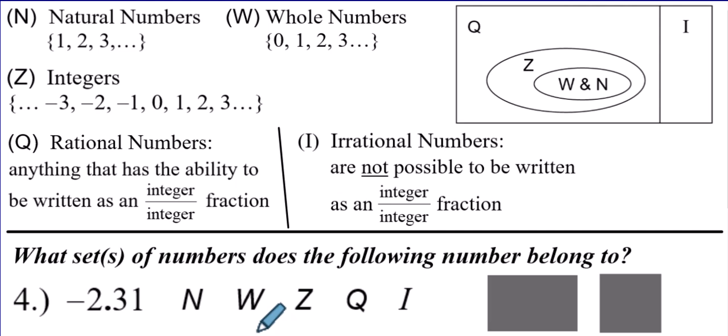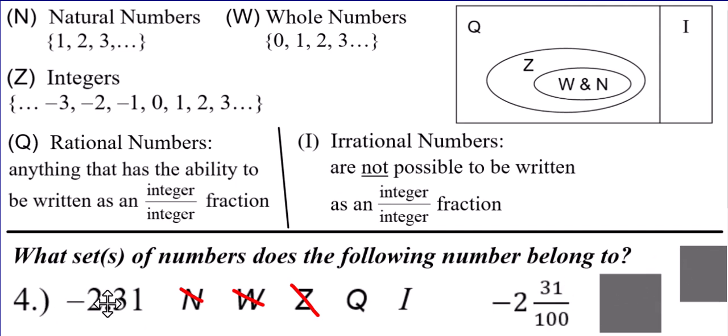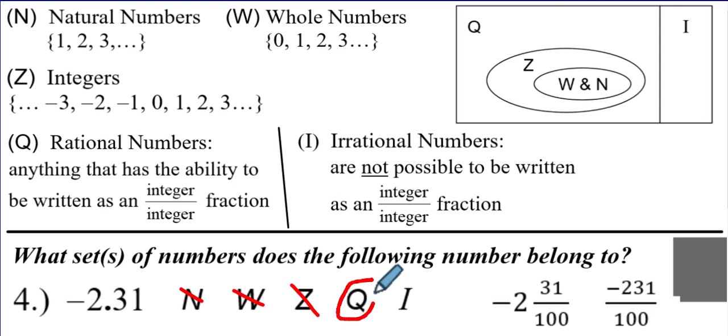All right, let's just do two more. -2.31. Oh, there's a decimal, so not natural, not a whole number, not an integer. But could I write this as a fraction? Why, yes, of course I could. It's -2 31/100, so it goes over 100, and that could obviously be made an improper fraction, therefore satisfying the definition of rational numbers. So yes for rational, no for irrational.